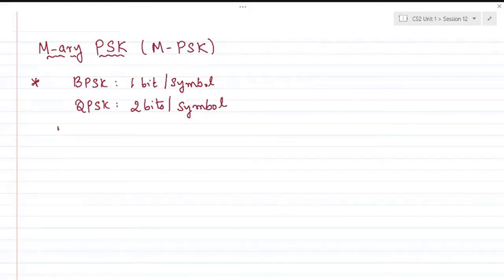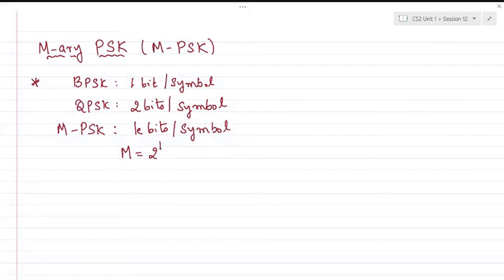Similarly, we can extend this theory in general to MPSK, say k bits grouped together to represent each symbol. And hence this M is nothing but 2 to the power k, or k will be log base 2 of M.